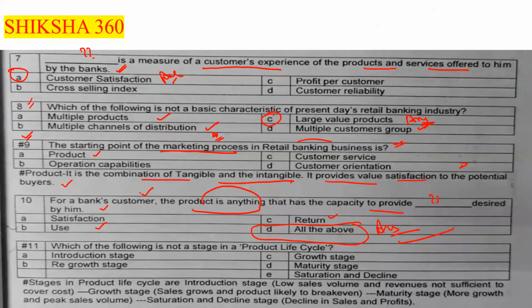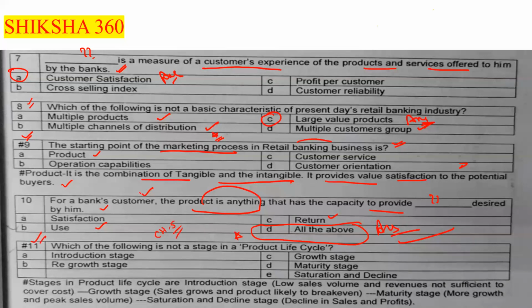Now move to the next question. Question number 11, related to the product life cycle, chapter number 5. Which of the following is not a stage in the product life cycle? We have to find which one of the following is not a stage.